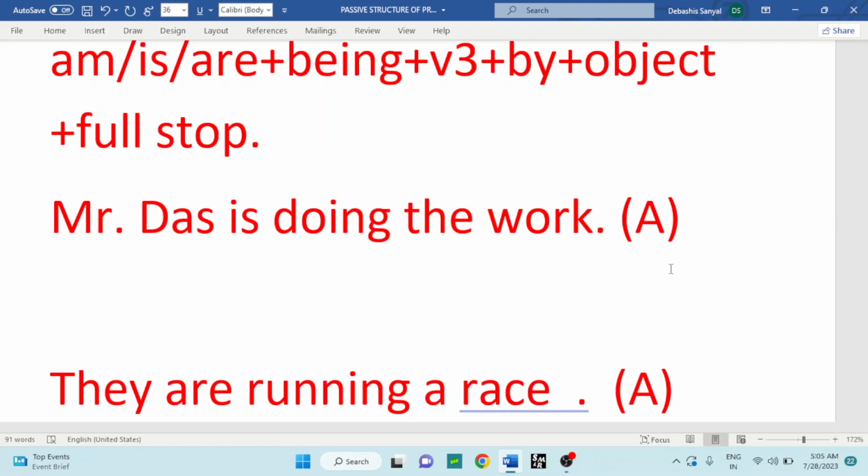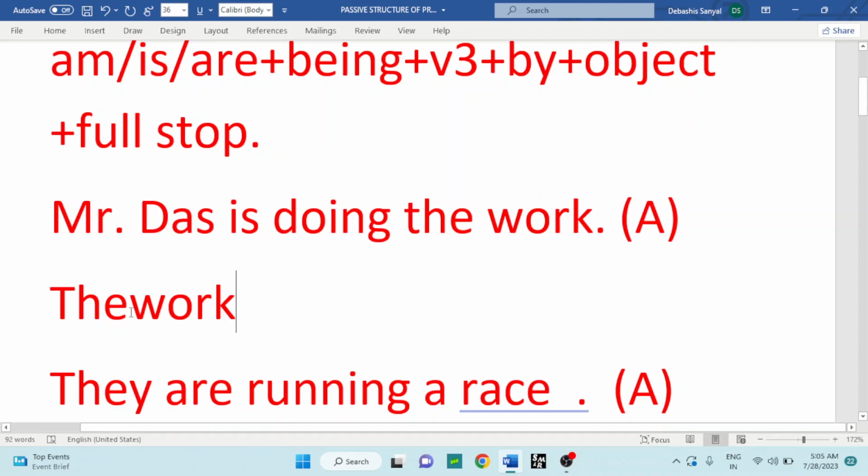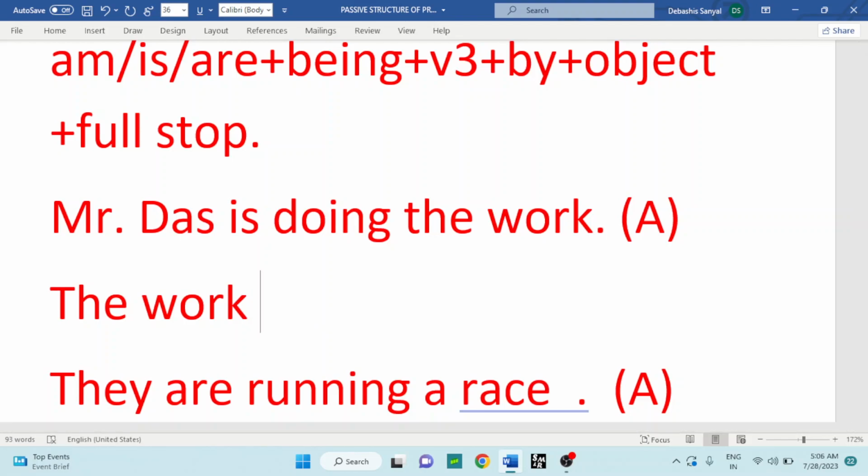One example: Mr. Das is doing the work. It's an active voice, and if I am asked to change the sentence into a passive one, then I may write in this way. Mr. Das is the subject, is is the auxiliary verb, doing is the main verb, the work is the object. Then the work, the object in the sentence, becomes the subject and comes to start the sentence. The work, then according to the subject we have to use anyone of am, is, are.